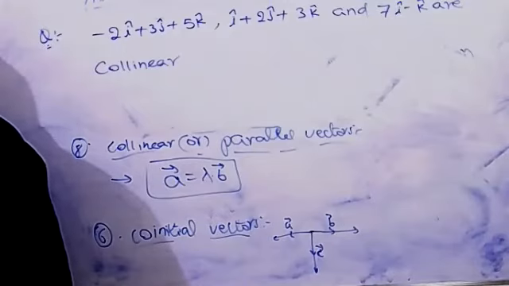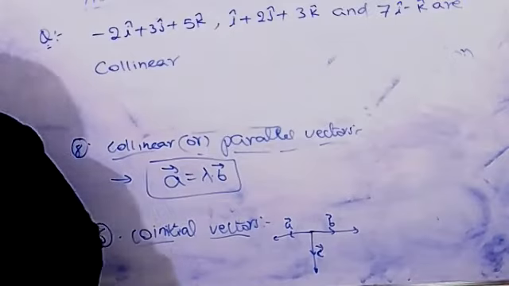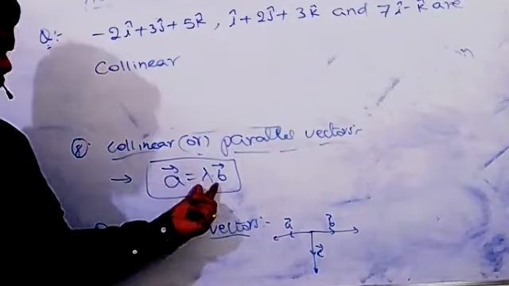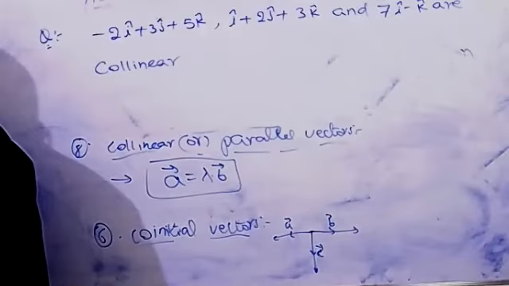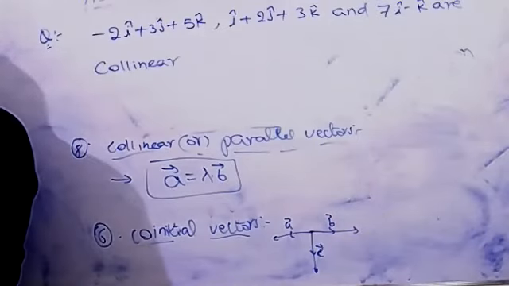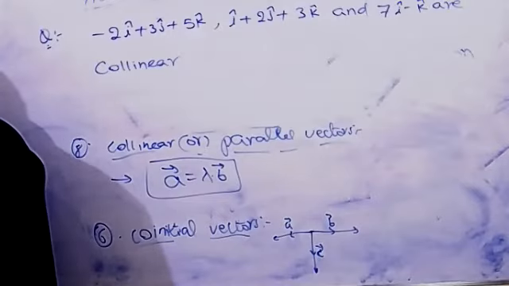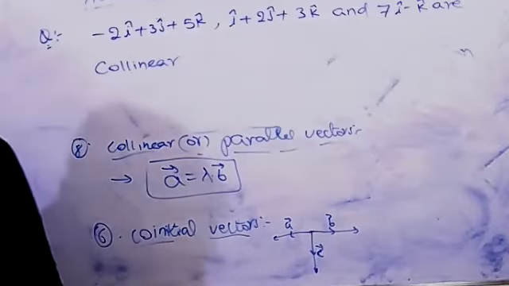Later verify that one vector is equal to lambda into the other vector. Then clearly the vectors are collinear.